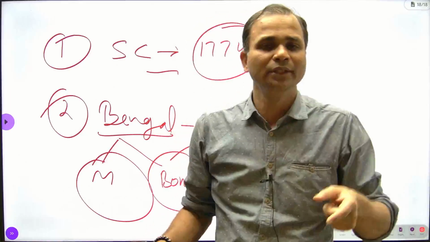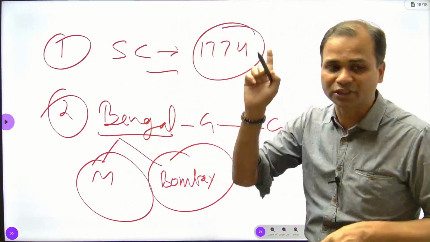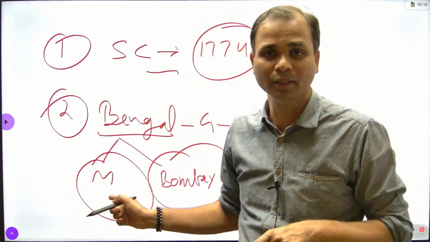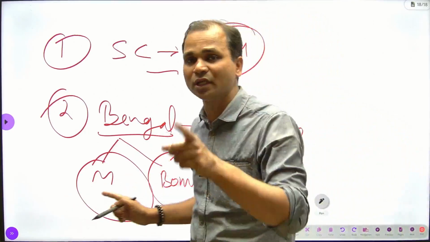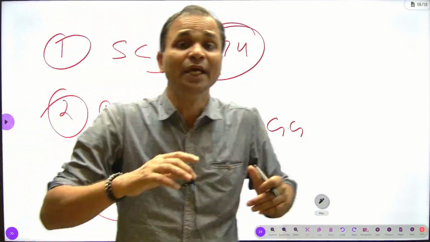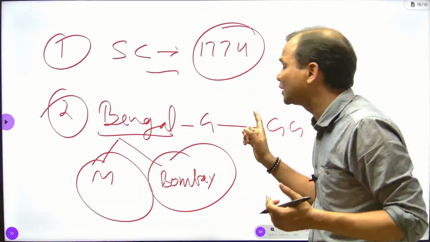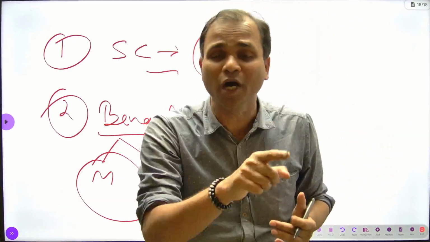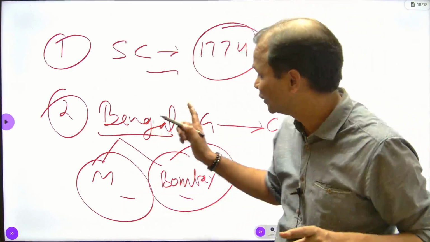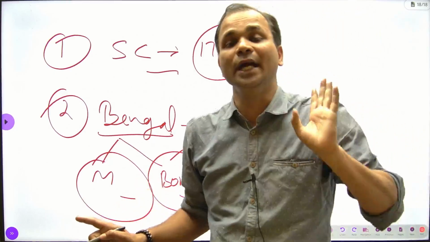If anything happens in Madras and Bombay, the Governor General of Bengal will be responsible first. That's why it was compulsory for the Bengal Governor General to keep a close watch on Madras and Bombay. This was the second main clause of the Regulating Act.